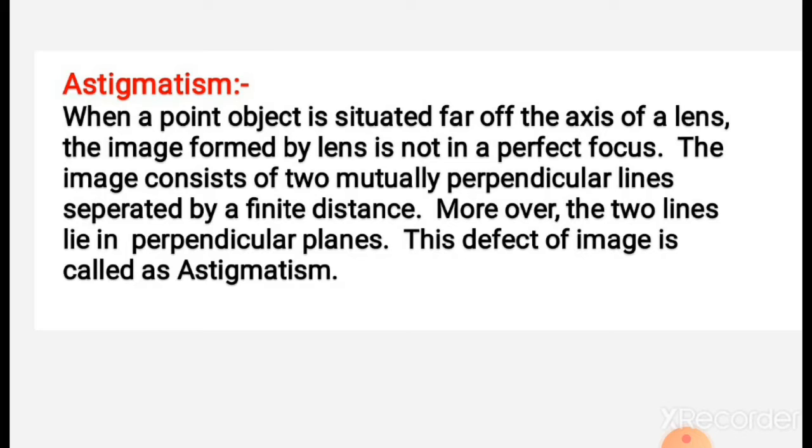If it is due to light, it is known as chromatic aberration. If it is due to lens, then it is called monochromatic aberration. These monochromatic aberrations are of five types: spherical aberration, astigmatism, curvature and distortion. Today's topic is astigmatism.